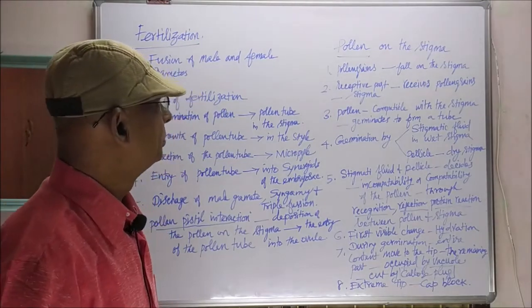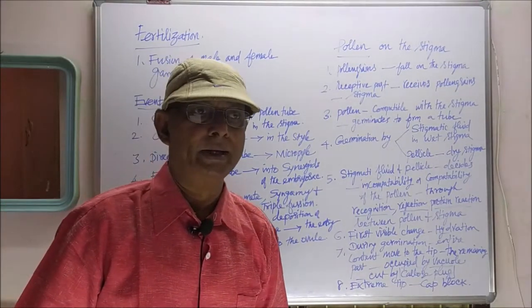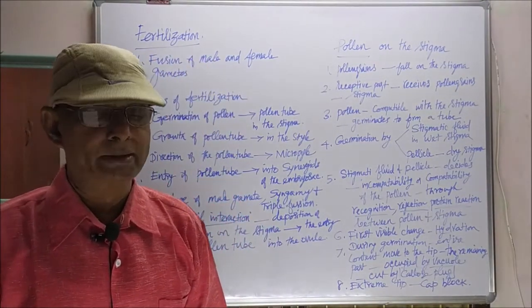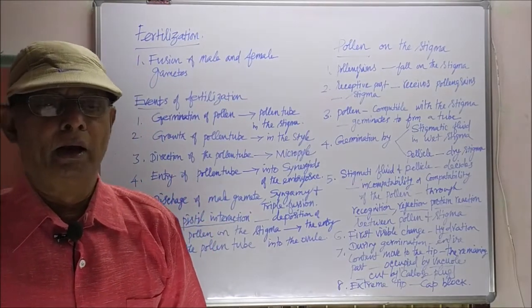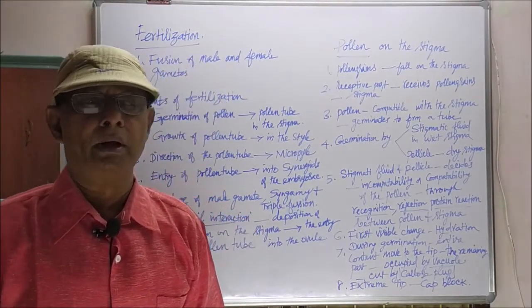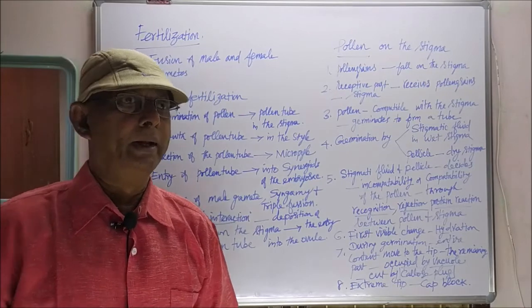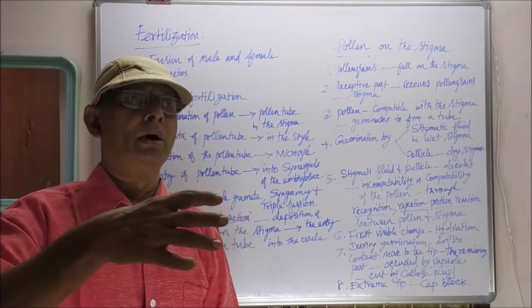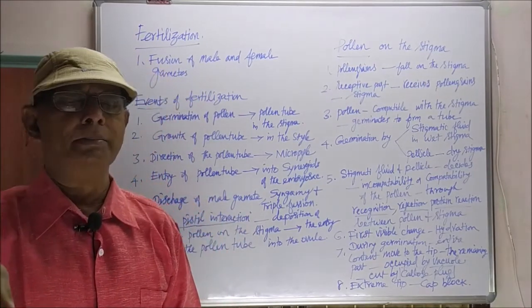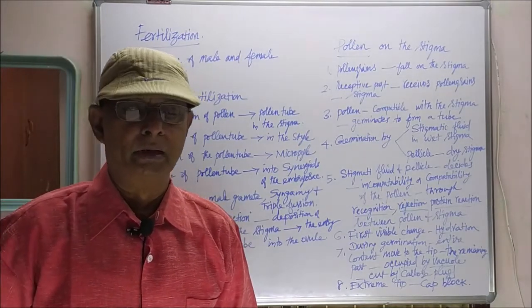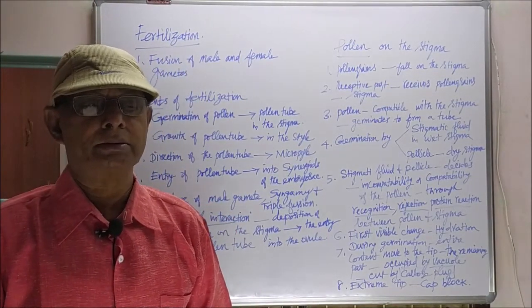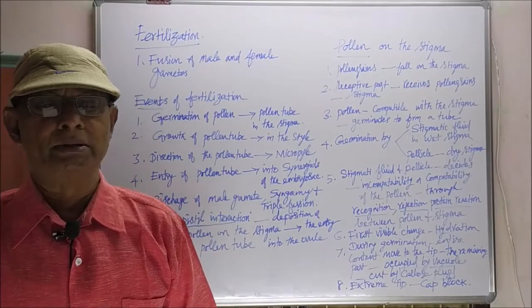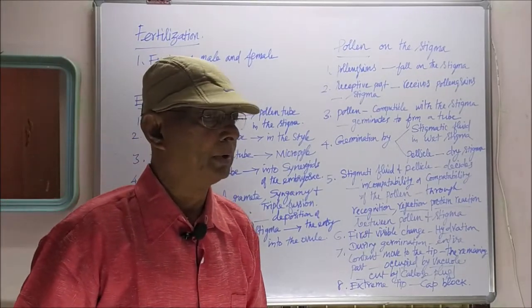Come to the pollen on the stigma. What changes take place when the pollen reaches the stigma? A variety of pollen grains fall on the stigma. Only the pollen grains reaching the receptive part of the stigma start germination. Only the receptive surface of the stigma receives the pollen grains.